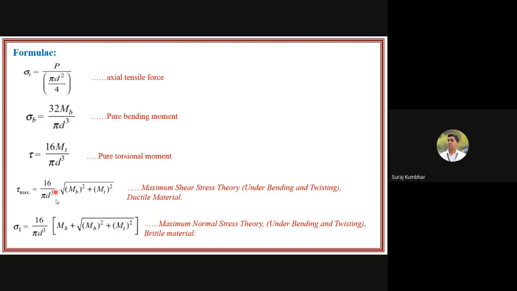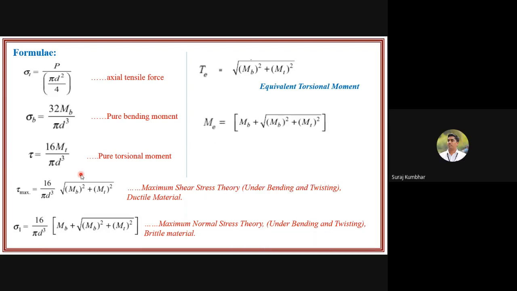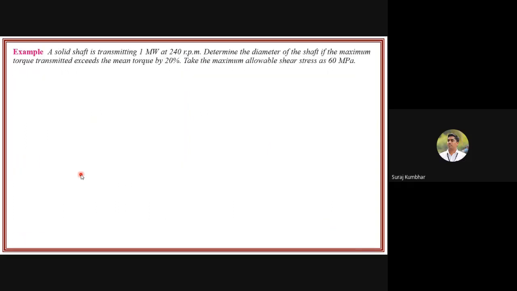So these formulas are the most important while solving problems based on a shaft. The equivalent torsional moment is Te = square root of (Mb^2 + Mt^2), and the equivalent bending moment is Me = Mb + square root of (Mb^2 + Mt^2). So these seven formulas are the most important while solving the problem.